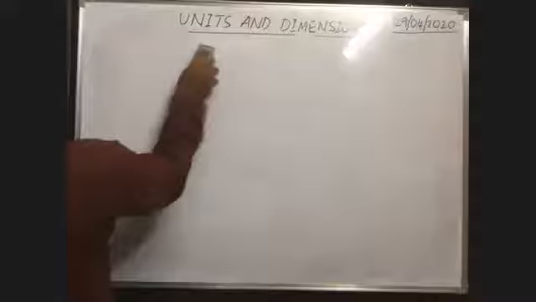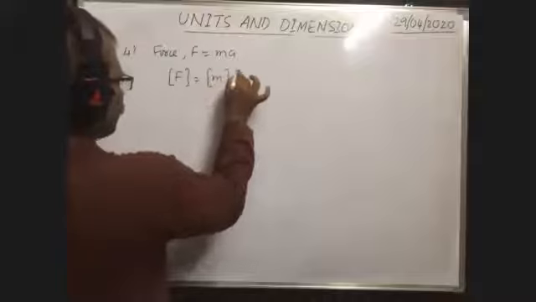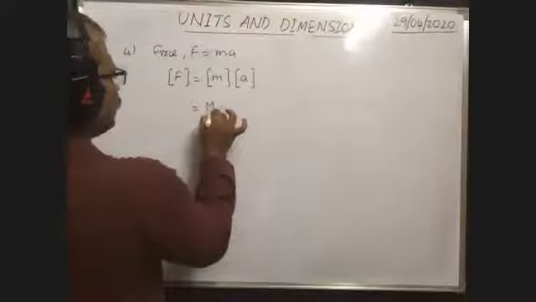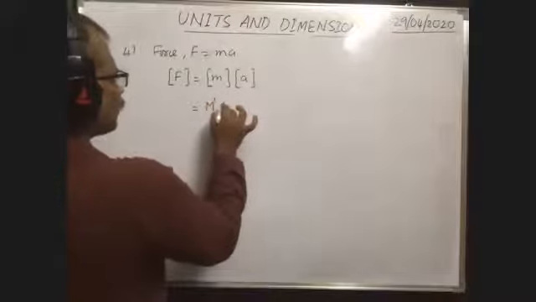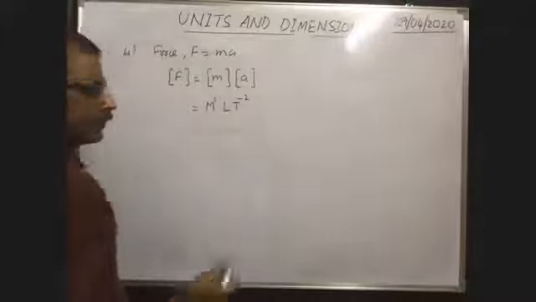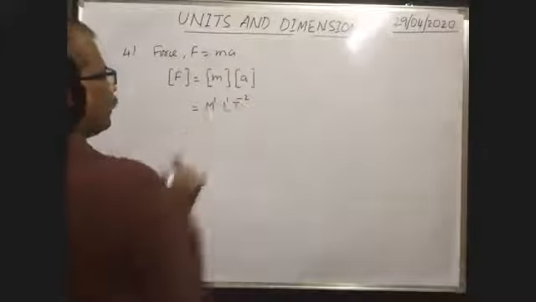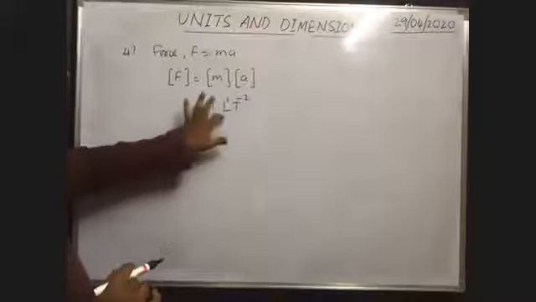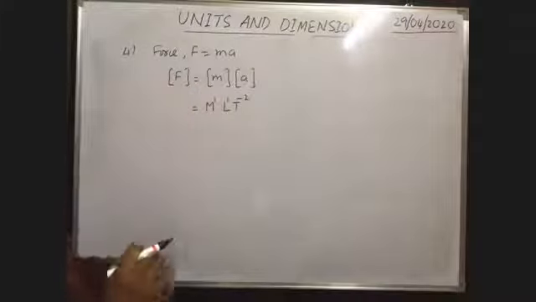Now, we want to write the dimensional formula of force. How can we write it? Dimensional formula of force is equal to dimensional formula of mass into dimensional formula of acceleration. Dimensional formula of mass means capital M power 1. Dimensional formula of acceleration means L t to the power of minus 2. Power of L is 1. So M L t to the power of minus 2 is the dimensional formula of force.